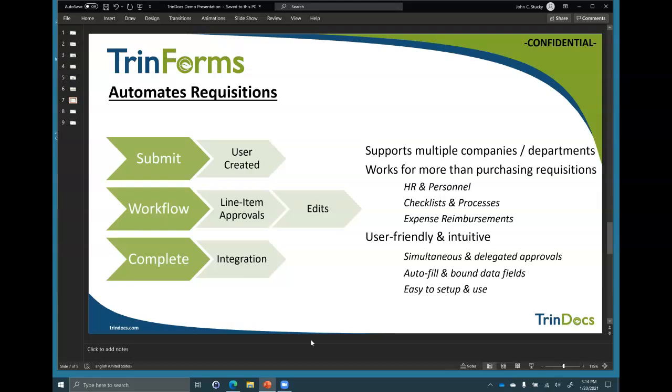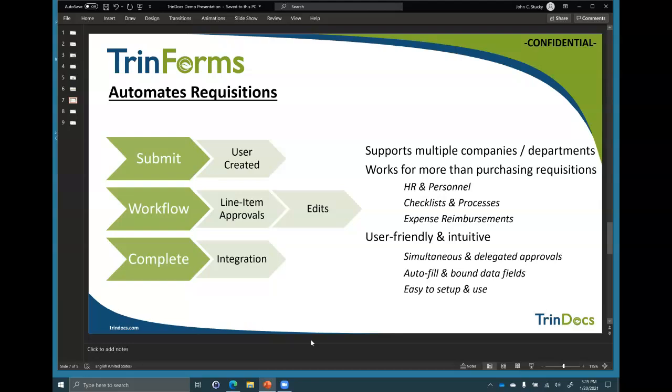Budgeting. Sometimes you have to have office bills or recurring payments. Sometimes you have to have approvals where you're going to split them. Think about a healthcare organization that might have to allocate costs across departments and cost centers. TrinForms enables that. So TrinForms is for all the users who do requisitions, supplies, supply cabinet. Maybe it's maintenance, right? Maintenance parts or maintenance part supply could be requisitions, CapEx. That's what TrinForms is for.